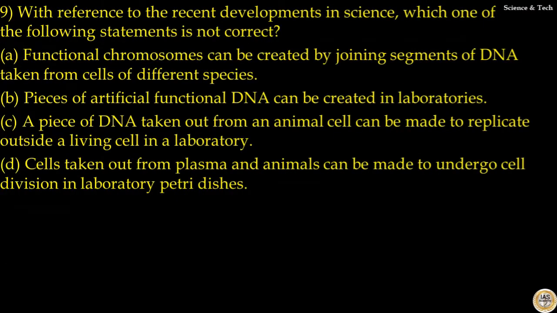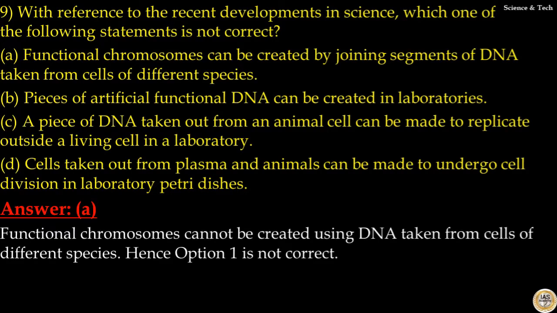Question number 9. With reference to the recent developments in science, which one of the following statements is not correct? Functional chromosomes can be created by joining segments of DNA taken from cells of different species. That is incorrect. So, your answer to this question is option A, because functional chromosomes cannot be created using DNA taken from cells of different species. Hence, option 1 is not correct.